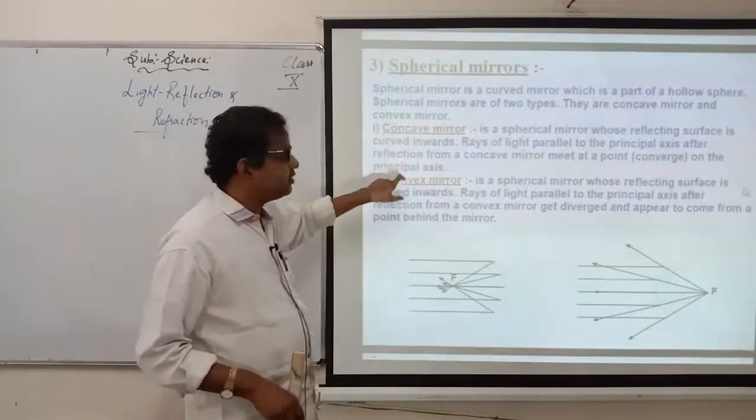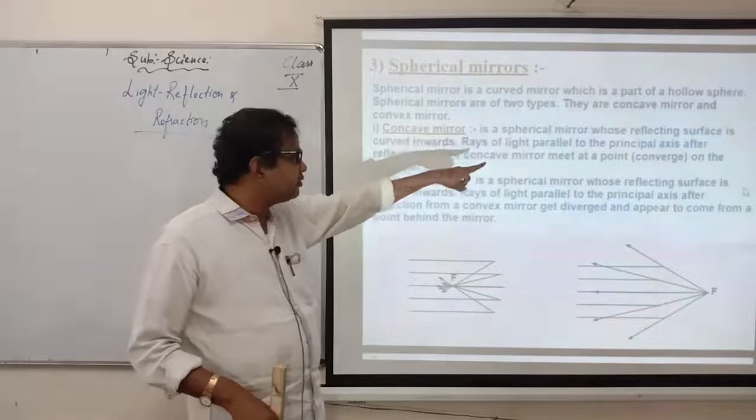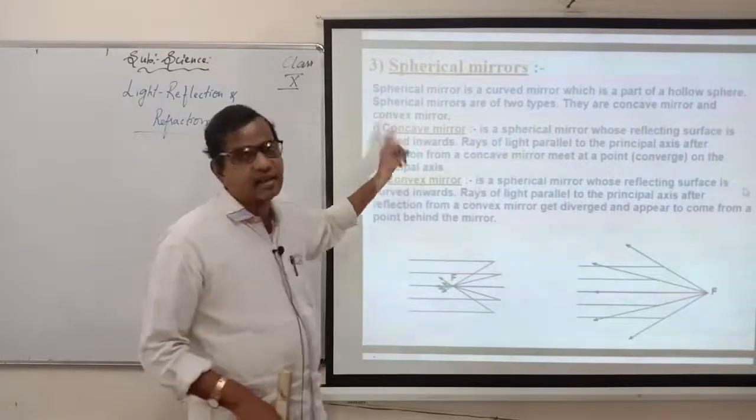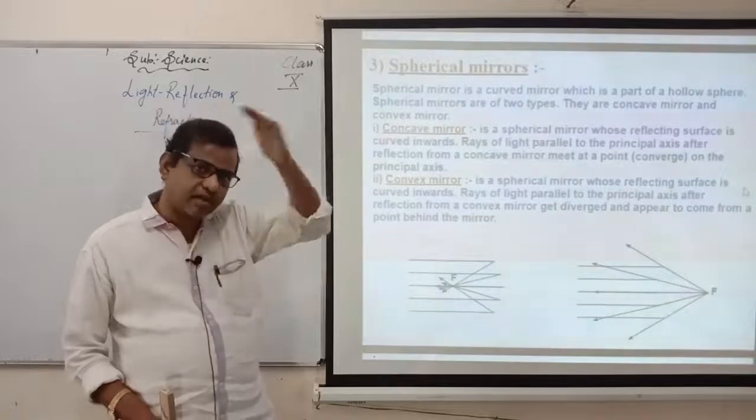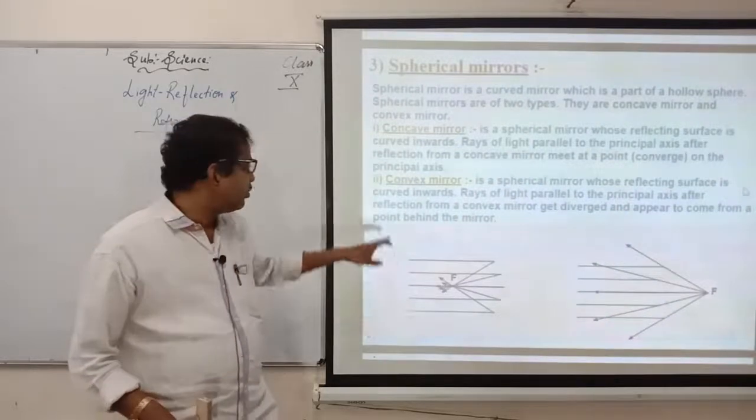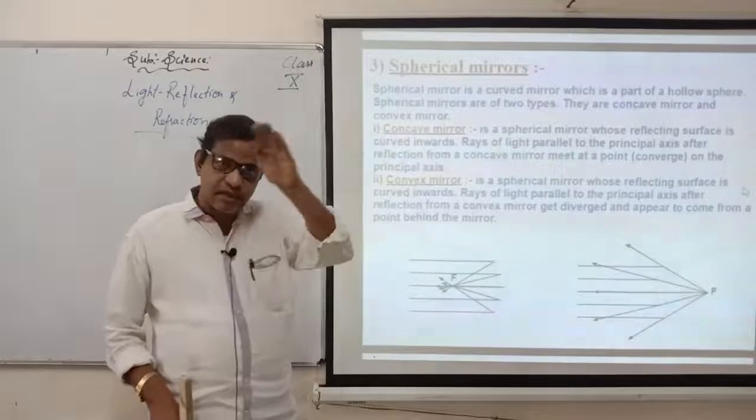So concave and convex. A spherical mirror whose reflecting surface is curved inwards. Curved means, in a spoon, how it is curved, it will be curved inwards. What is convex? The outer side of the spoon.